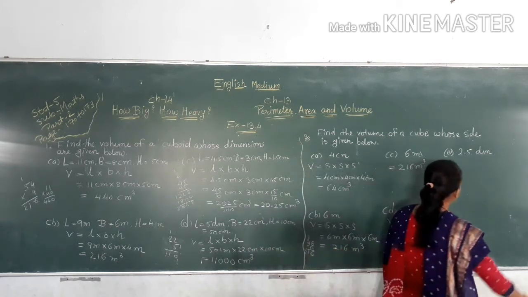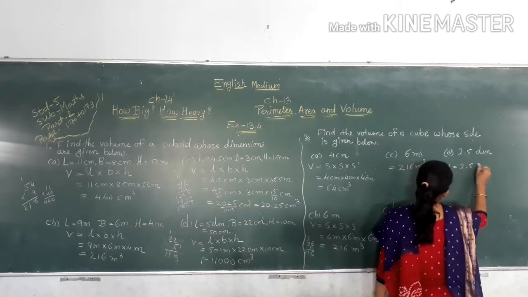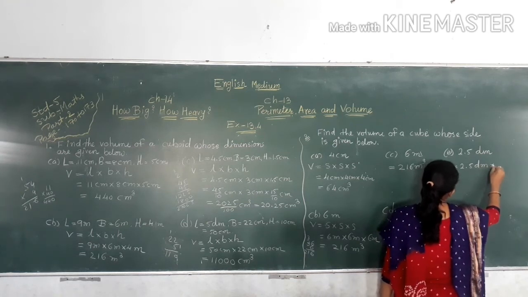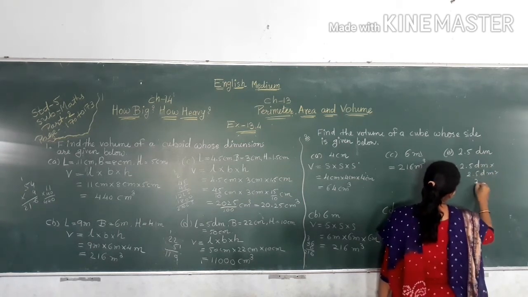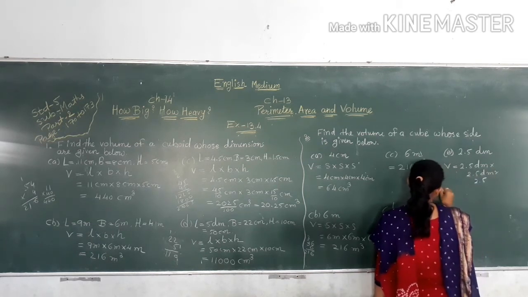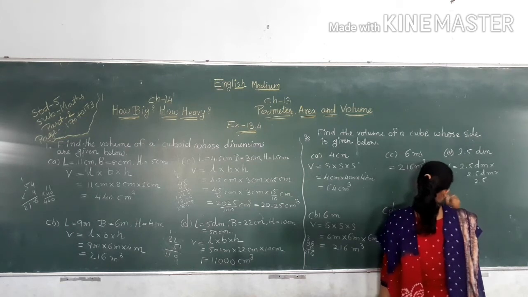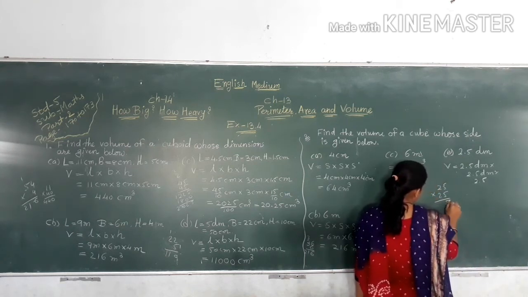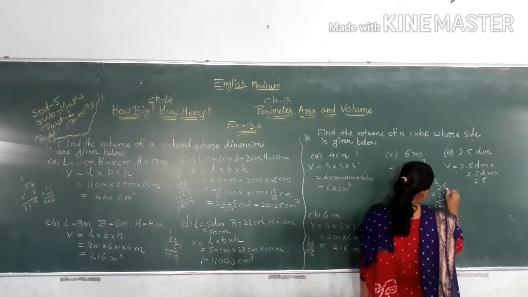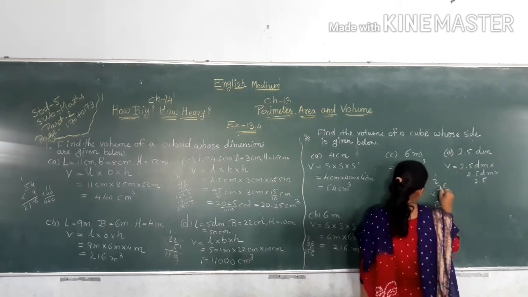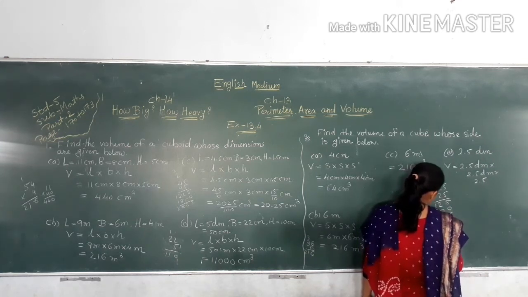Next, 2.5 dm. So volume is equal to 2.5 dm multiply 2.5 dm multiply 2.5 dm. 25 multiply 25. 5 5s are 25, carry 2. 5 2s are 10 plus 2, 12, 0. 2 5s are 10, carry 1. 2 2s are 4 plus 1, 5. 625.